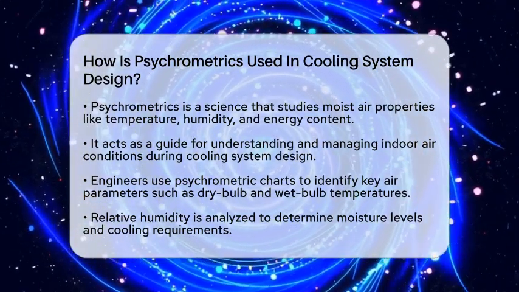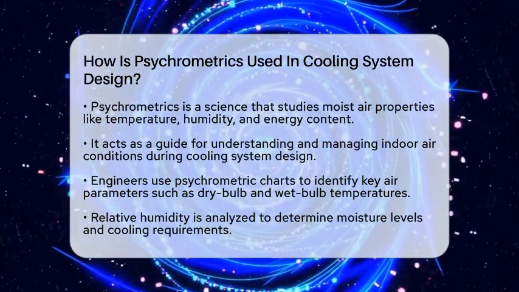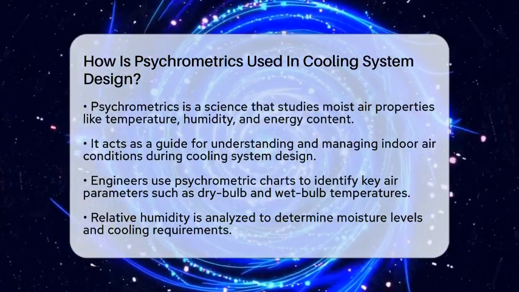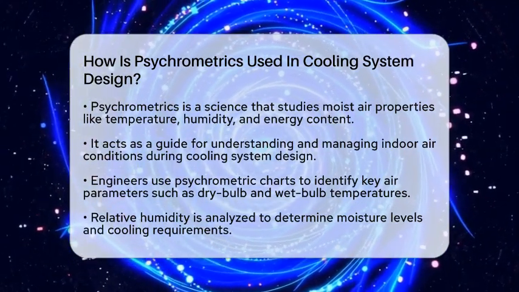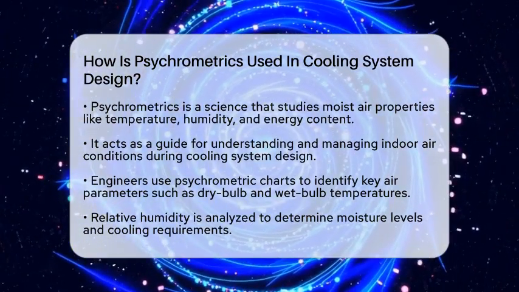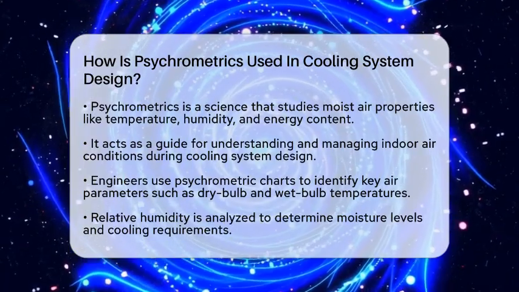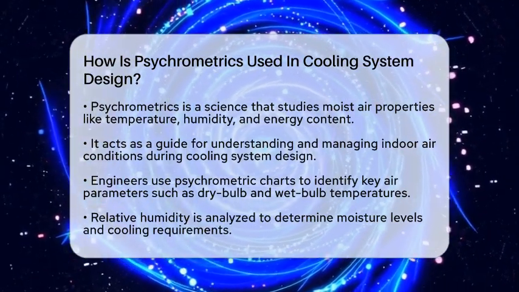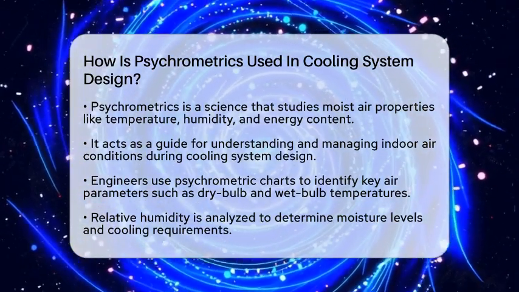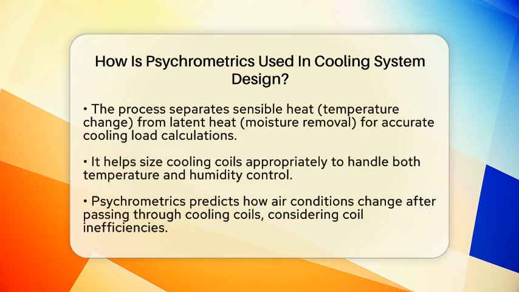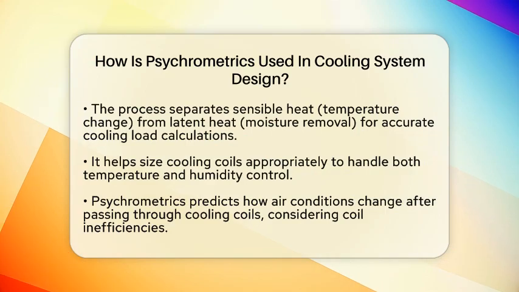When designing a cooling system, the first step is figuring out the air's starting conditions. Using a psychrometric chart, engineers can identify key points like dry bulb temperature, which is the air temperature you feel, and wet bulb temperature, which accounts for moisture. They also look at relative humidity, which shows how moist the air is compared to the maximum it can hold at that temperature. This helps determine how much cooling and dehumidification are needed.